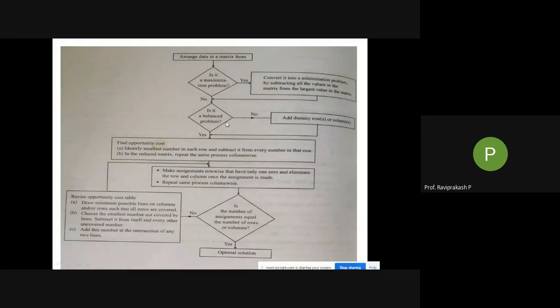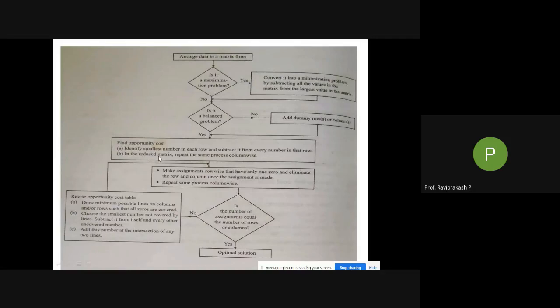Here, if it is not a balanced problem, add dummy rows or columns, you know how to do it. Then if it is balanced, yes, move to the next one. Find opportunity cost. How? Identify the smallest number in each row and subtract it from every number in that row.